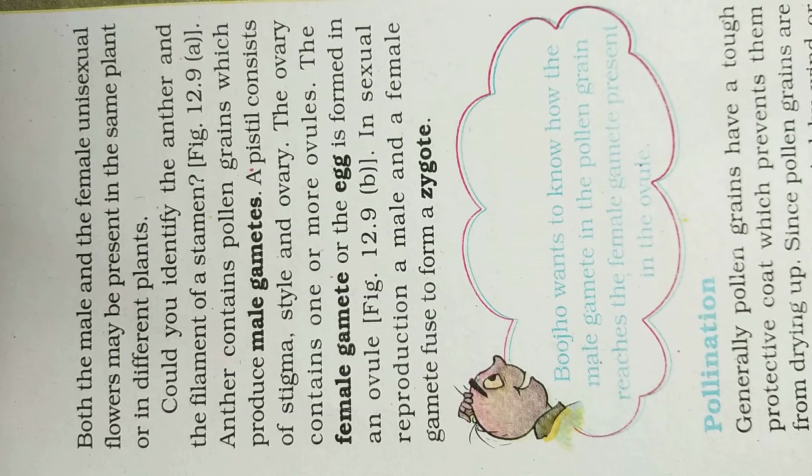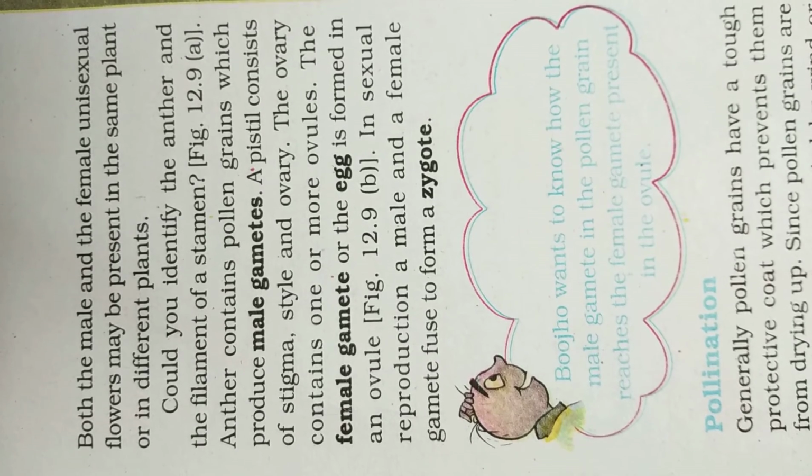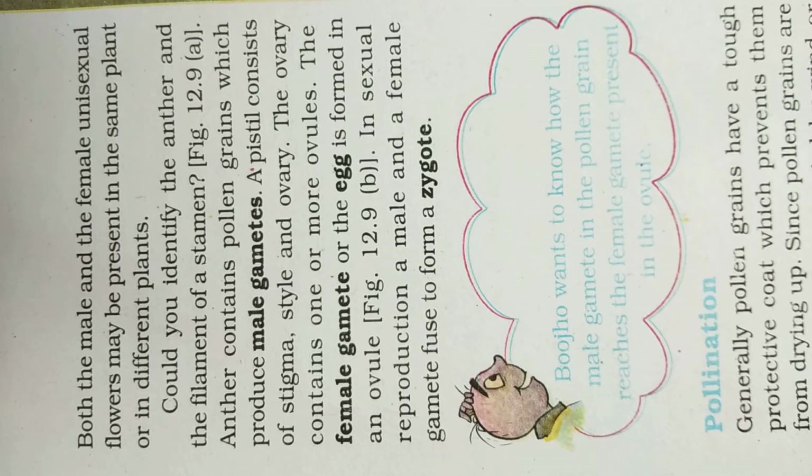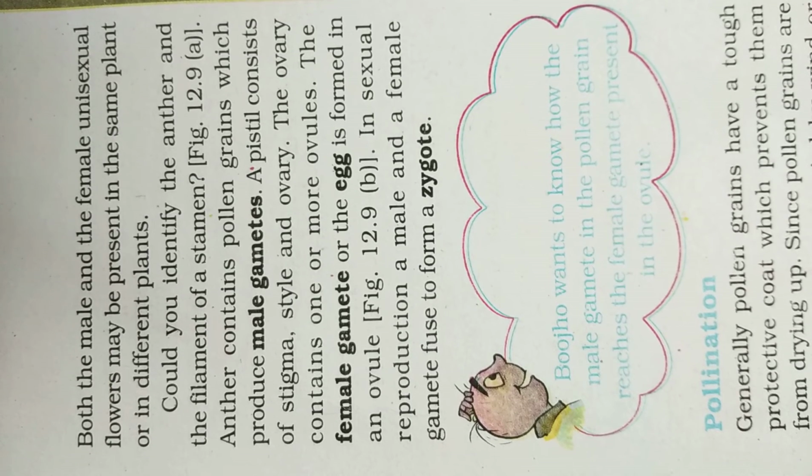A pistil consists of stigma, style and ovary. These three parts I showed you. The ovary contains one or more ovules, the female gamete. The ovules are female gametes and the pollen grains are male gametes. The pollen grains are present in the anther of the stamen, that is the male gamete, and the ovules are present in the ovary of the pistil, that is called the female gamete, or the egg is found in an ovule.